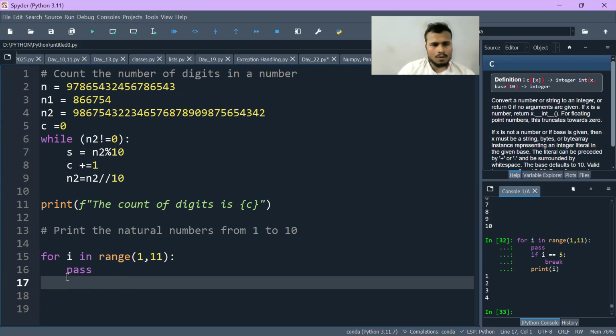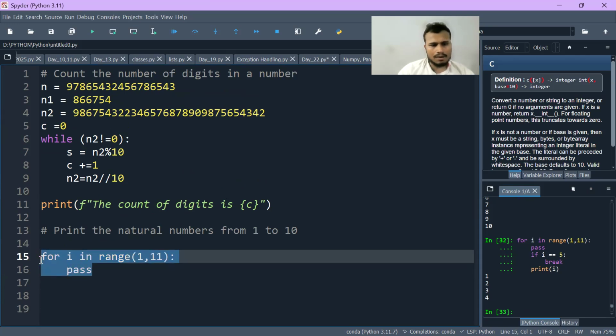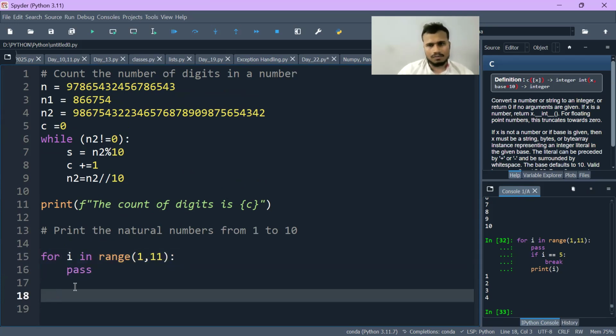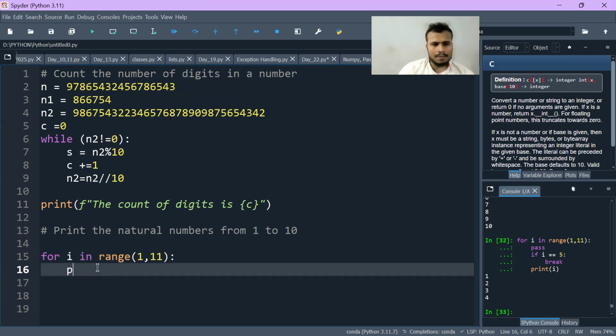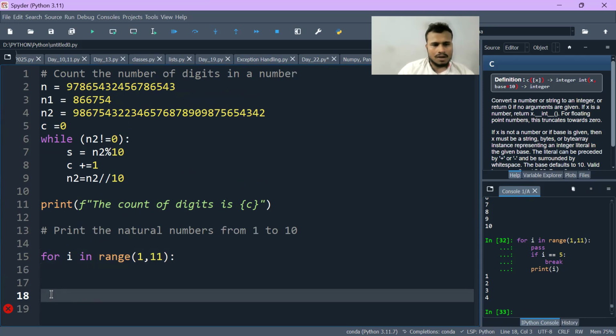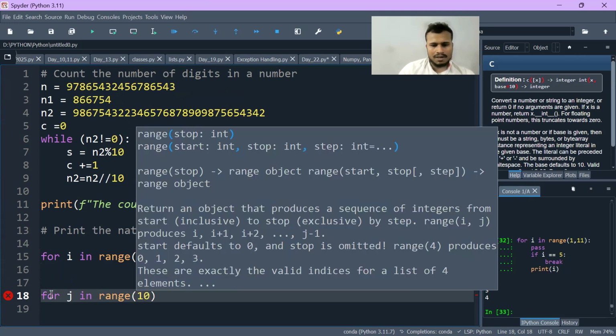Okay. Now what I've done here, I don't need this loop for now. I have to move forward. For example, I have removed this. And now here I'm writing for j in range, for example, 10 till 20.